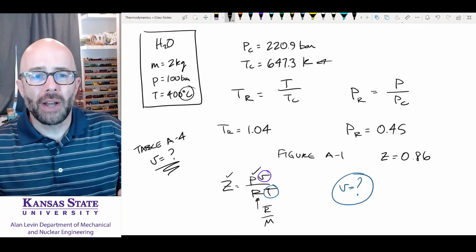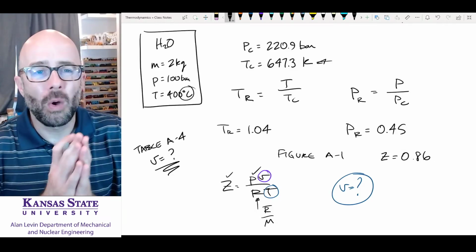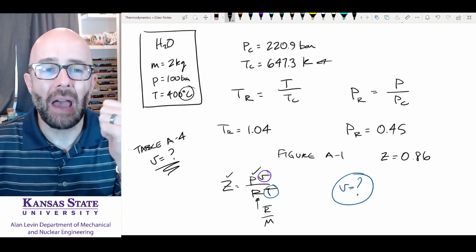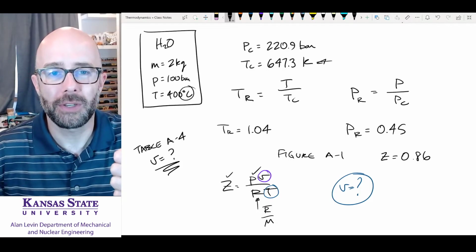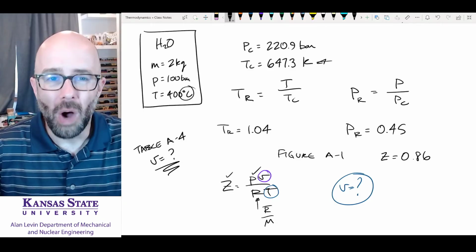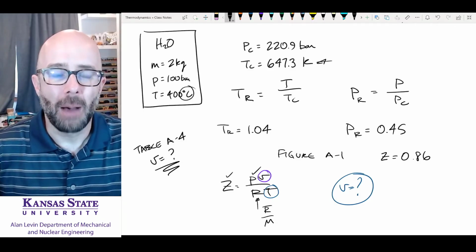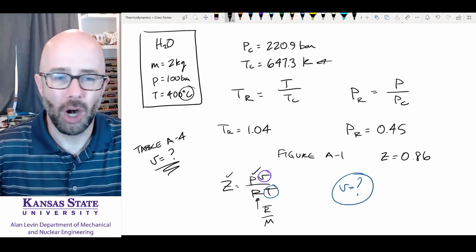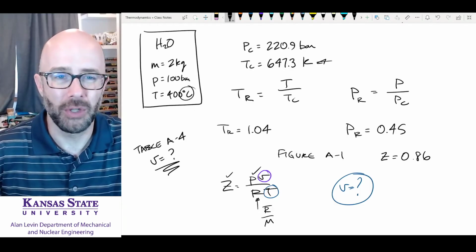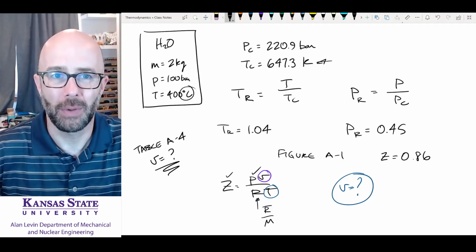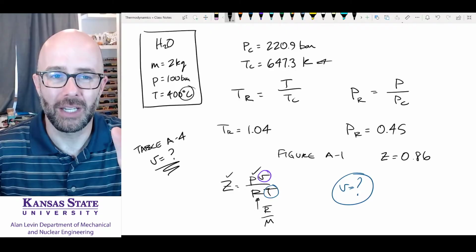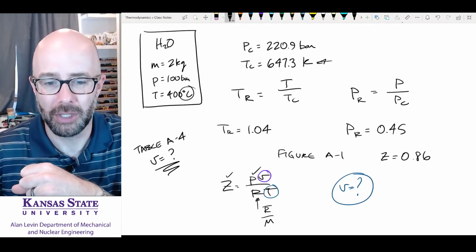Now, let's move on and assume that all gases that have vapor domes — water vapor, ammonia vapor, propane vapor, R134A vapor, and R22 vapor — don't act as ideal gases. Anything that has a vapor dome is not going to act as an ideal gas. We'd have to use a generalized compressibility chart.